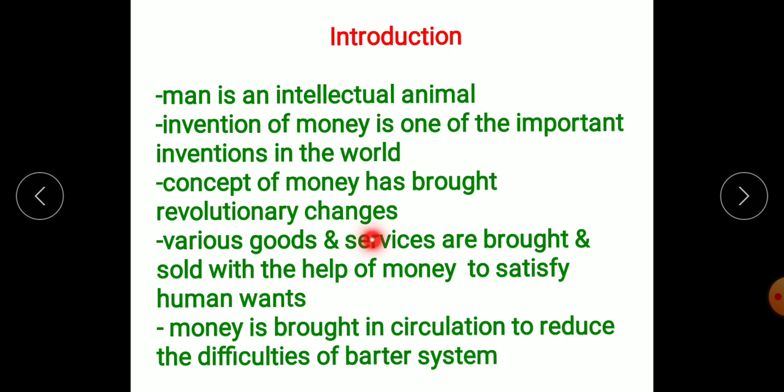And we can also say that various goods and services can be bought and sold to satisfy human wants with the help of money. That means with the help of money we can purchase various goods and services to satisfy our wants. And money is brought into circulation to reduce the difficulties of the barter system. So why is money used in circulation today? Just to reduce the difficulties of the barter system. That means money is used today to reduce difficulties of the barter system.